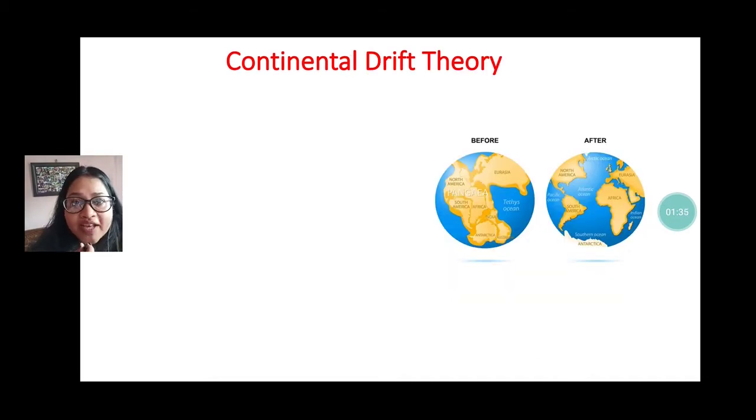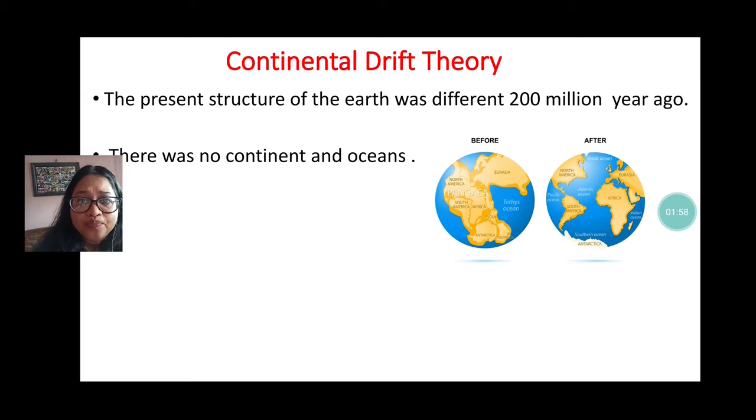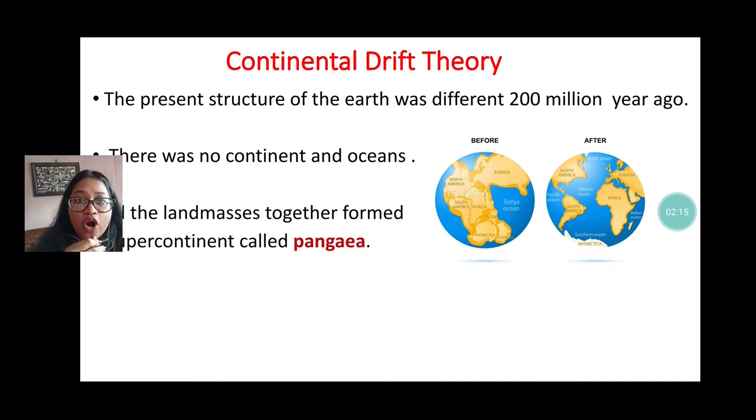Okay, now next one we will discuss the continental drift theory. According to the continental drift theory, the present structure of the earth was totally different 200 million years ago. See the picture before 200 million years ago and after. First of all, you can see that there were no continents, no oceans previously, and the land mass was all together. You can see the total yellow portion, that is the land mass, and when the land mass was joined together at that time, it was actually called Pangea.